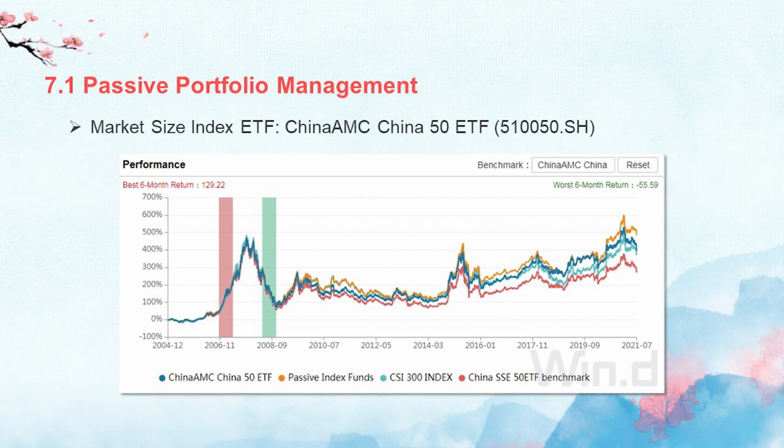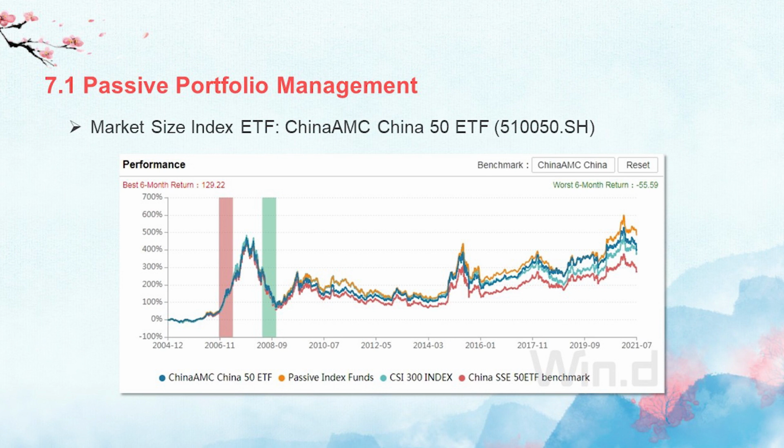The first one is the market size index ETF. This is China AMC China 50 ETF. The Chinese name is 上证50 ETF, and it is founded by Huaxia. We can see the performance for this ETF.